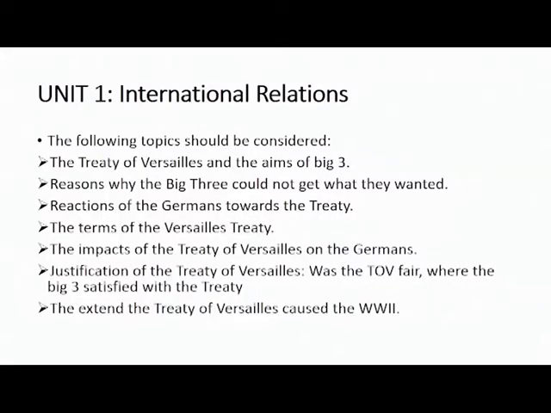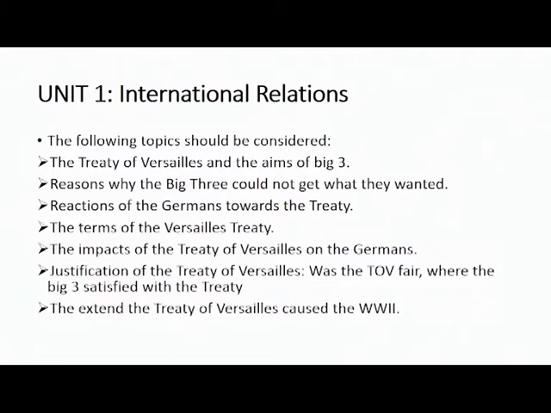What were those terms? You should know there were five points that were discussed and signed as a result of the Treaty of Versailles. So these 3 countries, the Big Three, towards the end of this Paris Peace Conference, called in Germany just to make Germany sign. Now, what were those points that they gave to Germany to accept? But remember, without consultation of Germany.